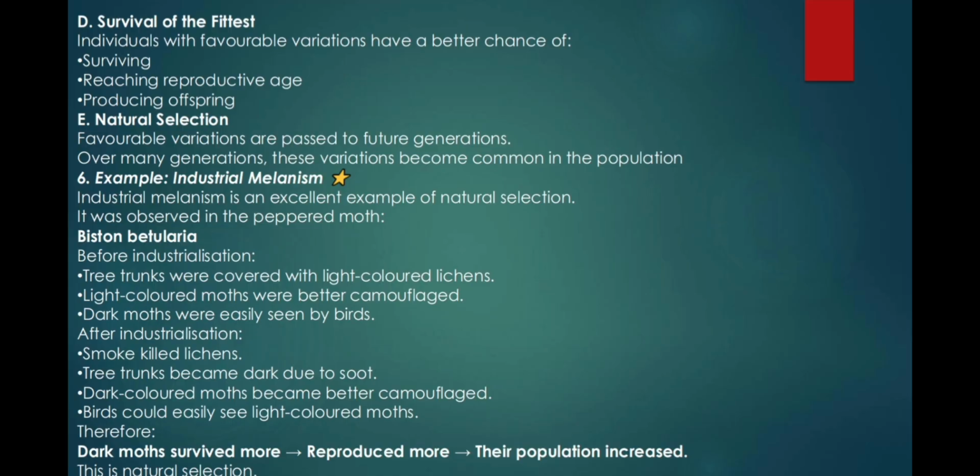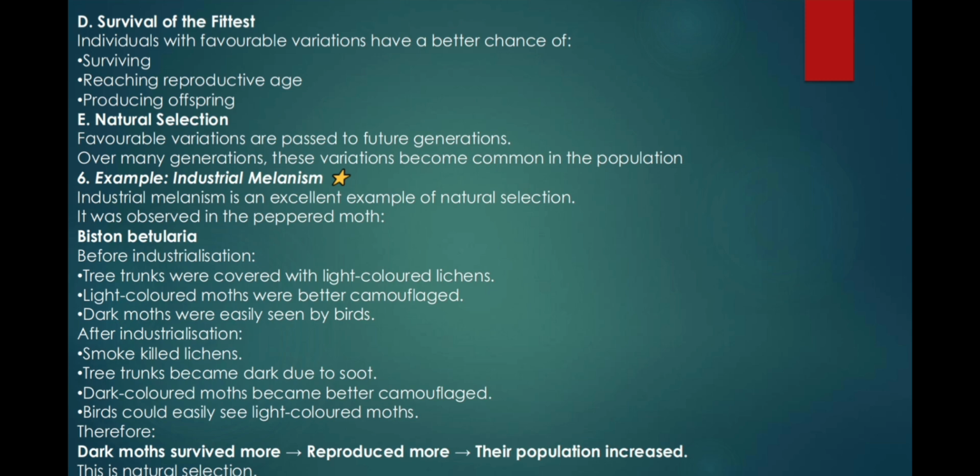Number 6, example: industrial melanism. Industrial melanism is an excellent example of natural selection. It was observed in the peppered moth, Biston betularia. Before industrialization, tree trunks were covered with light-colored lichens. Light-colored moths were better camouflaged. Dark moths were easily seen by birds.